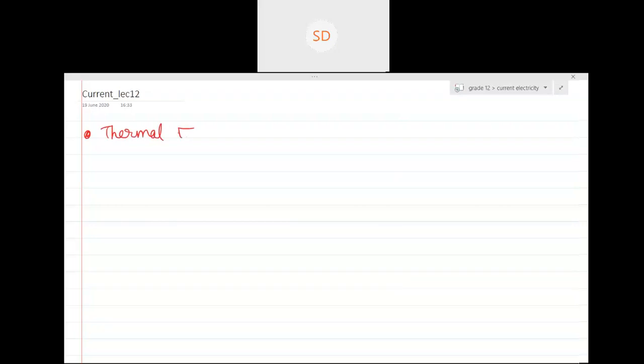Thermal effects of electric current. Everyone knows the thermal effect of electric current, right? In 10th grade also you have studied this particular thing. What is the thermal effect of electric current?